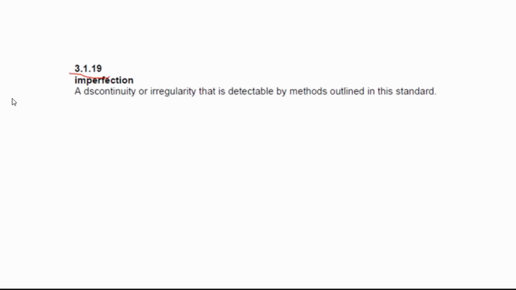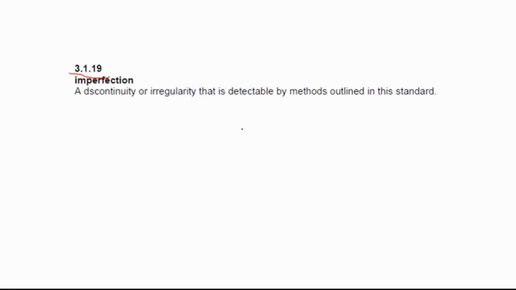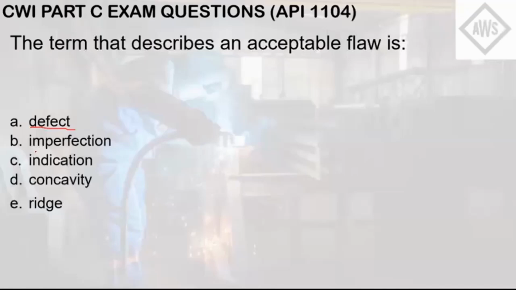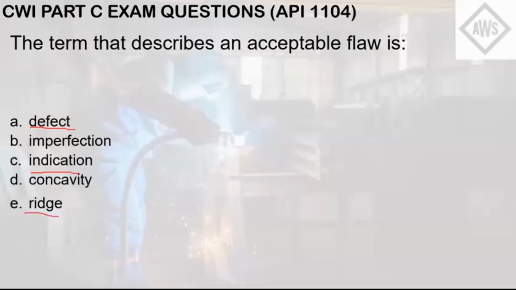For the choices, defect is an unacceptable flaw or discontinuity. A defect is just a discontinuity that exceeded the allowable limits per code or standard. Indication is the response or evidence from a testing, particularly for an NDT. So it refers to the evidence that you saw in the results of the non-destructive test. Concavity is a type of welding imperfection or discontinuity. And the last choice, letter E, I think it's not a welding term. So you can comment down below if you have already encountered this ridge in your field. That leaves us to the answer here, letter B, imperfection.